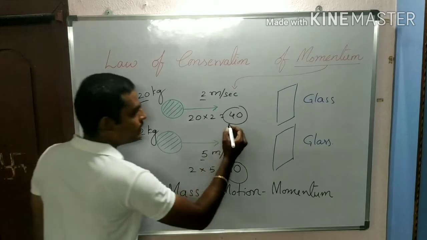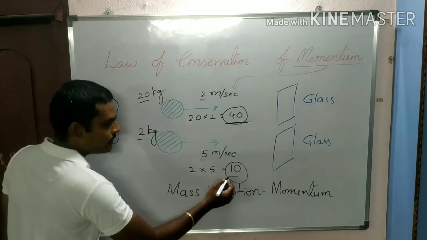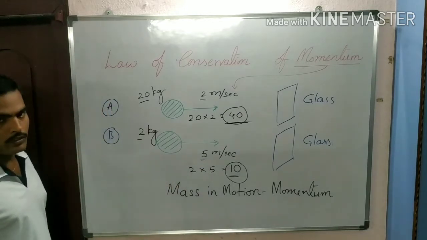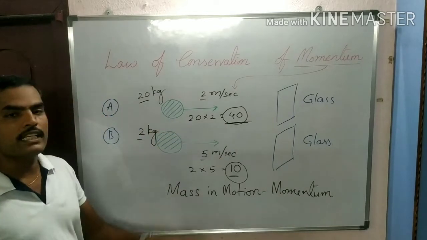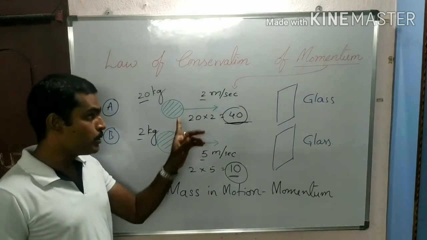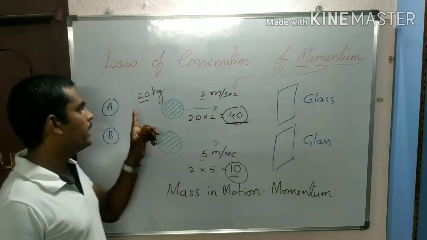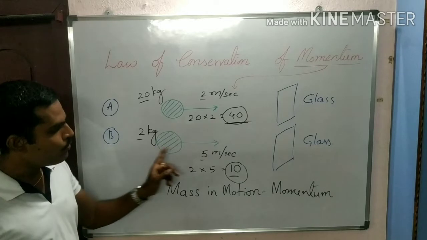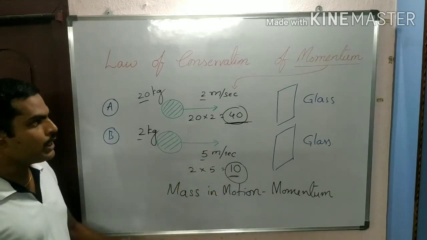Now this 40 is the momentum of object A, and this 10 is the momentum of object B. As the momentum is more for A, A has more strength to damage the glass. The possibility of damaging the glass will be more in case of A, whereas in case of B it is lesser, because its momentum is 10. That is what momentum is.